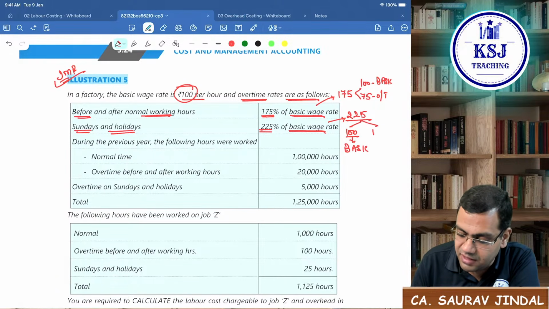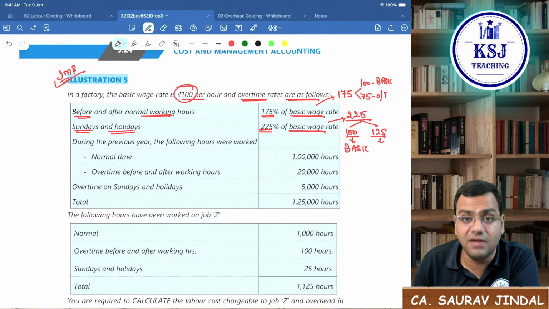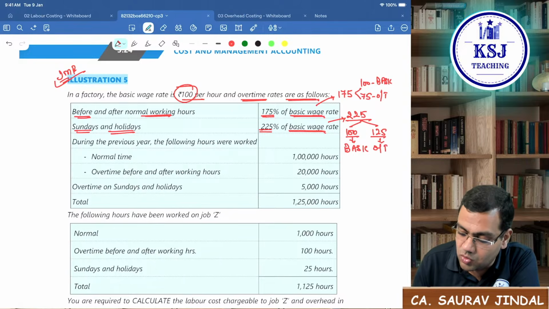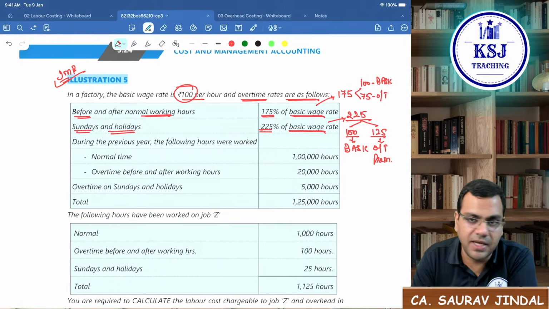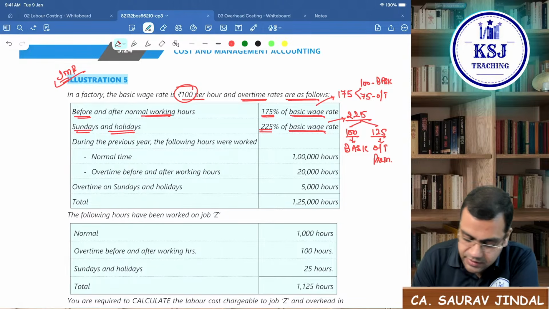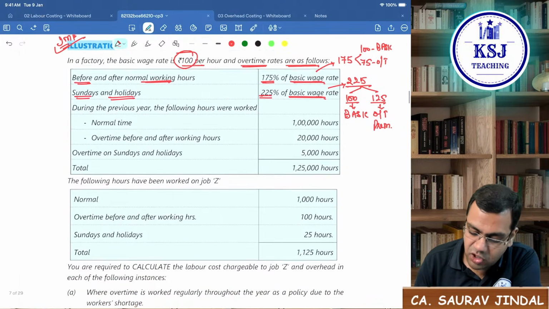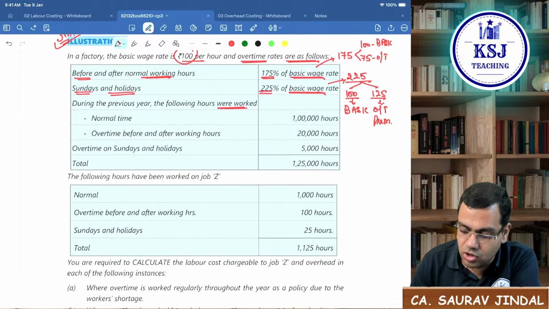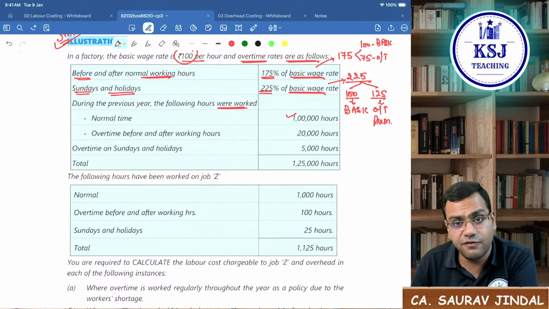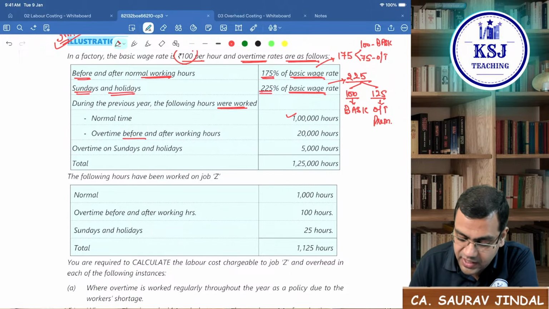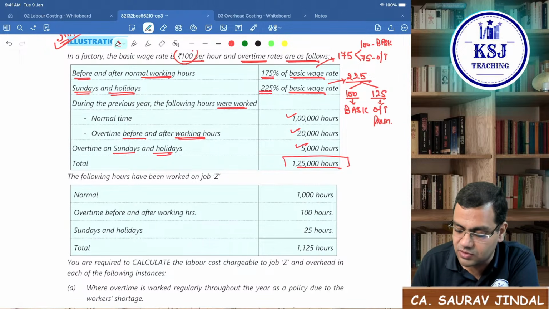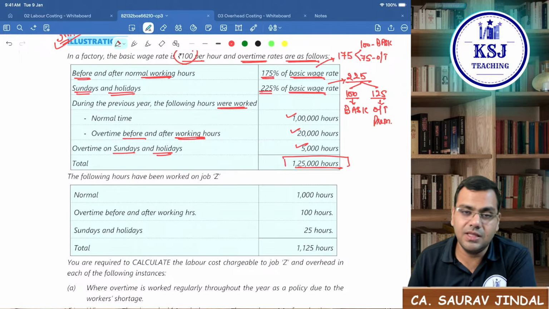Right? The remaining 125 is what? The remaining 125 is your overtime premium that you will be paying, the extra amount that you will be paying. Now, they said during the previous year, the following hours were worked. Normal time, 1 lakh hours in the full year. Overtime before and after the working hours, that is 20,000. Overtime on Sundays and holidays, 5,000. So, total of 1,25,000 hours you have worked in the previous period.